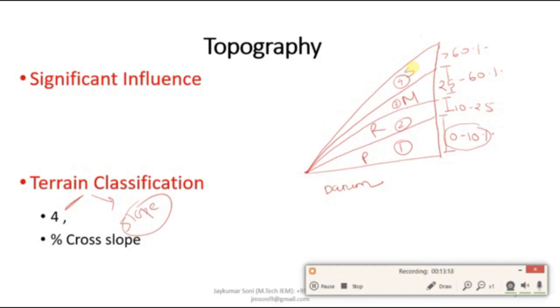Let me brief you again. The topography or the terrain conditions influence the geometric design of highway very significantly. Based on the cross slope of the country, the terrain condition can be classified into four ways. First is the plain, which has the percentage cross slope of 0 to 10 percent. The rolling terrain has the percentage cross slope of 10 to 25. The mountainous has 25 to 60, and the steeper has more than 60 percent. This can also be asked in your university exam. So you need to remember this topic.